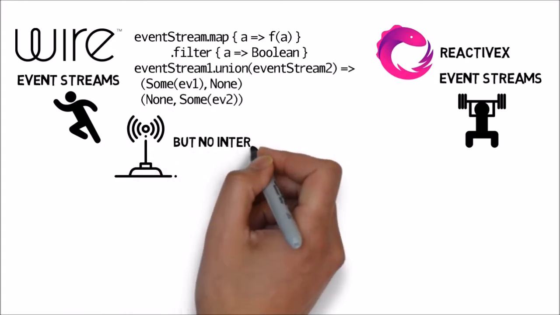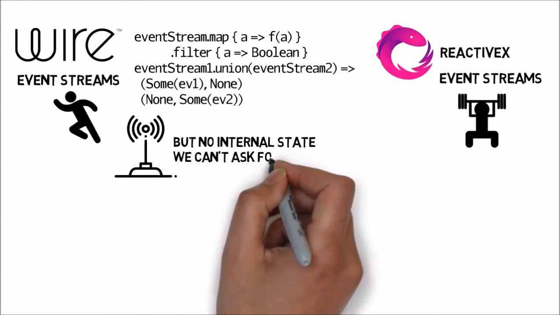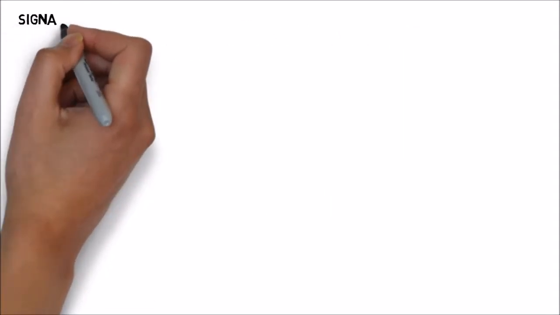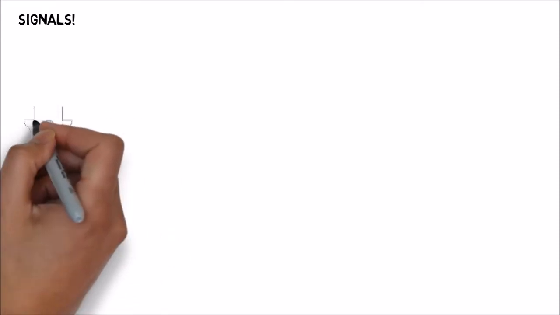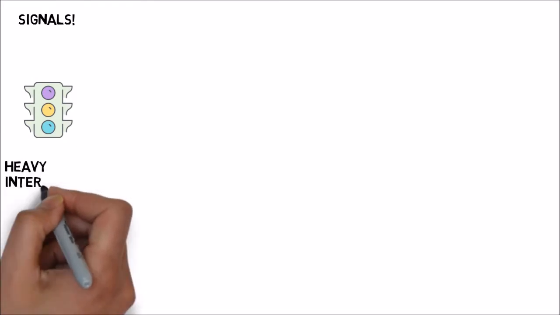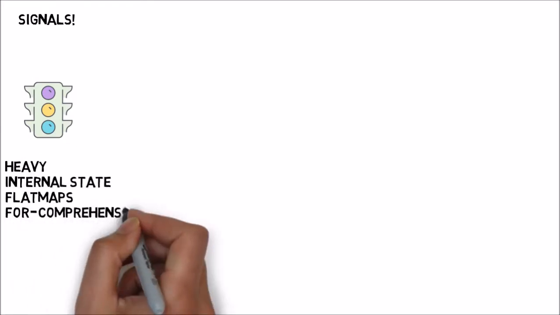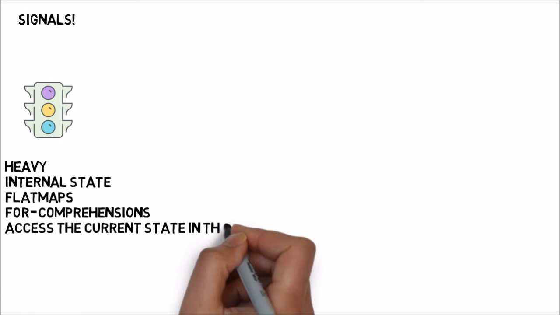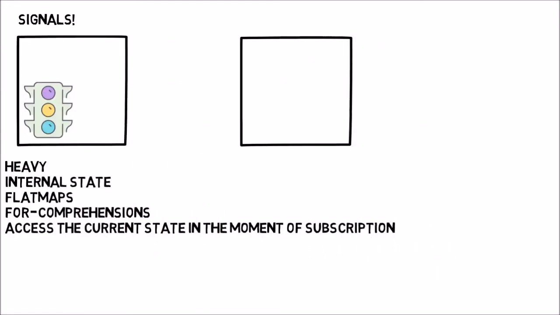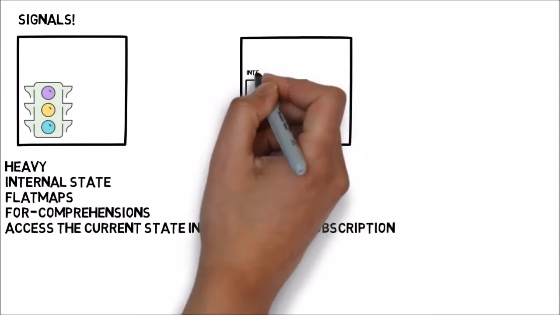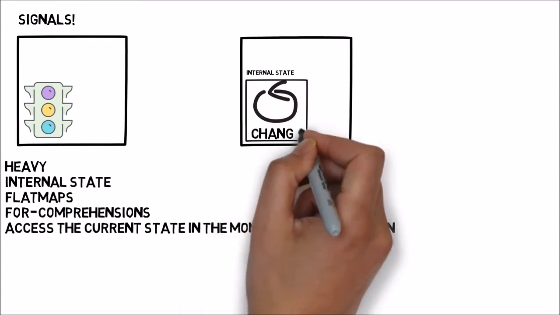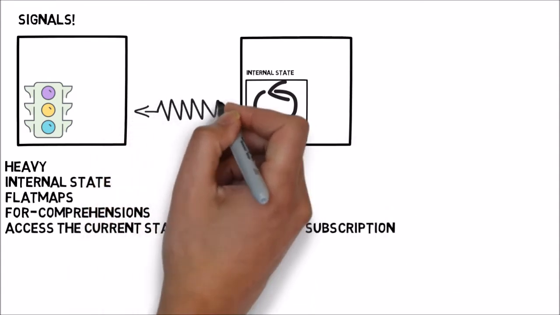The reason is an event stream does not have an internal state. It only propagates packets of data. For that, in Wire, we have another tool inspired by a similar feature in Haskell, a signal. We can think of a signal as a variable whose value depends on the state of another element in the application. When the state of that external element changes, the value of our signal right here changes as well. We can either react to those changes, and then it works more or less like in the case of an event stream, or we can simply access the current value of the signal when needed.